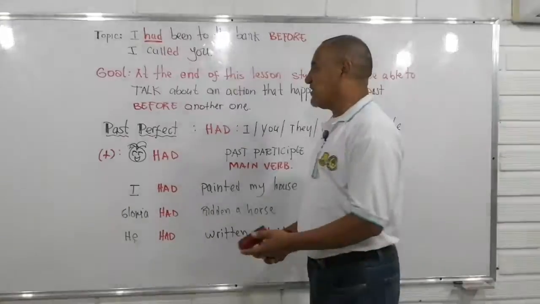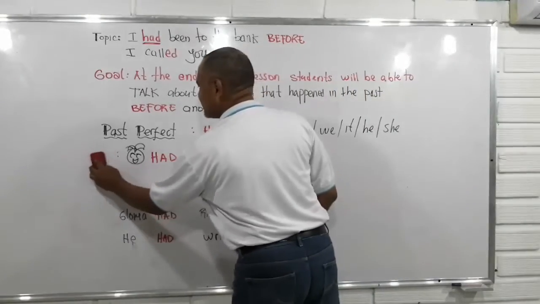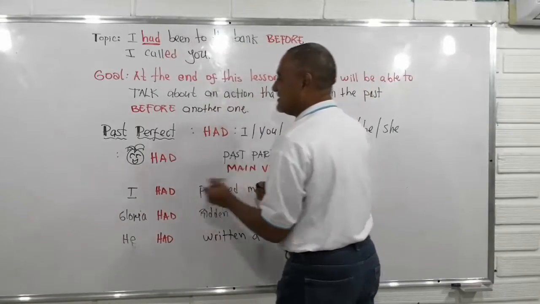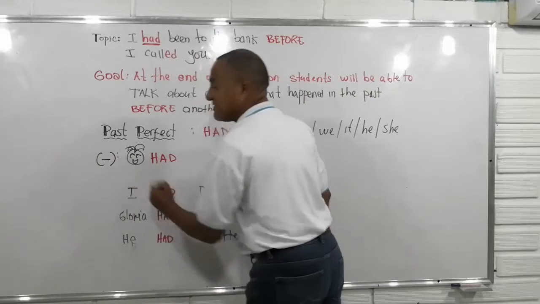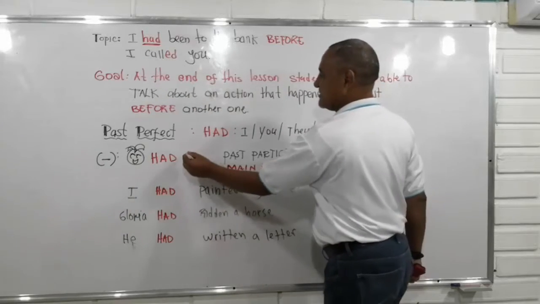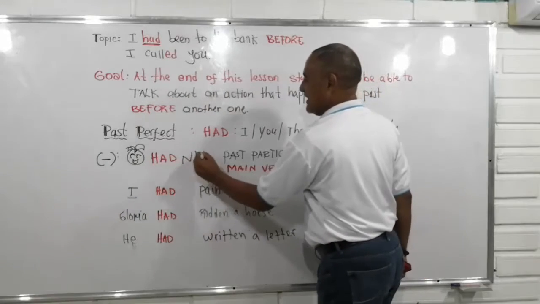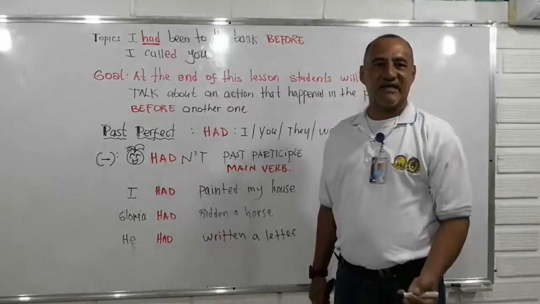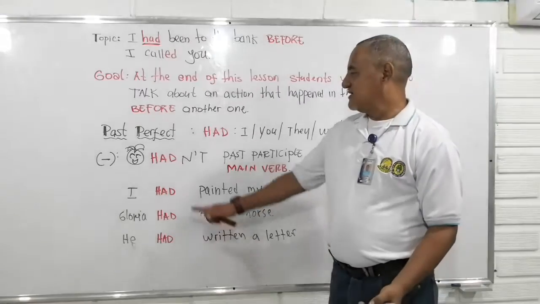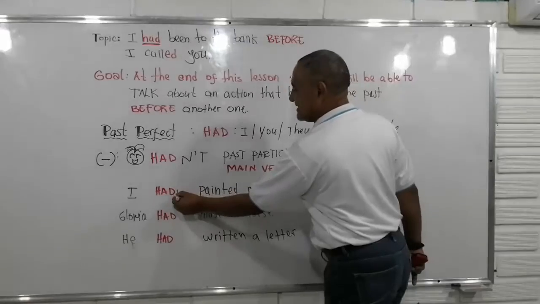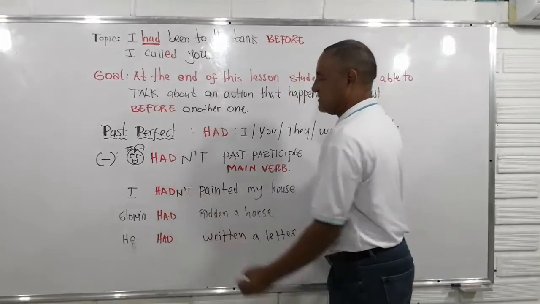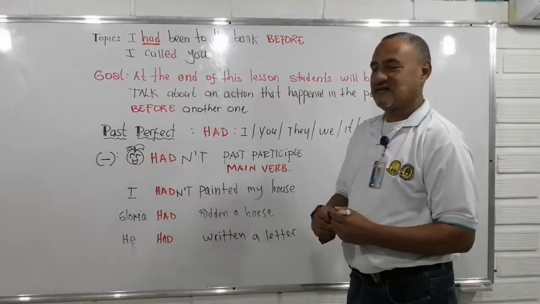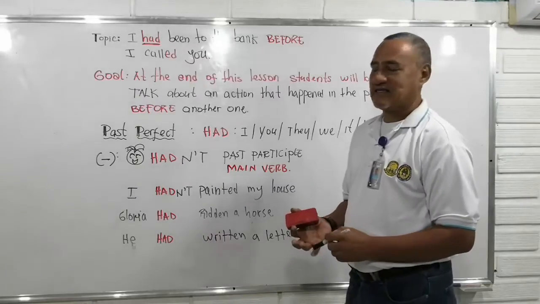Alright? The only thing that we have to change now is this. In a negative statement, we just place "hadn't" or "had not." Alright? I hadn't painted my house, or I had not.